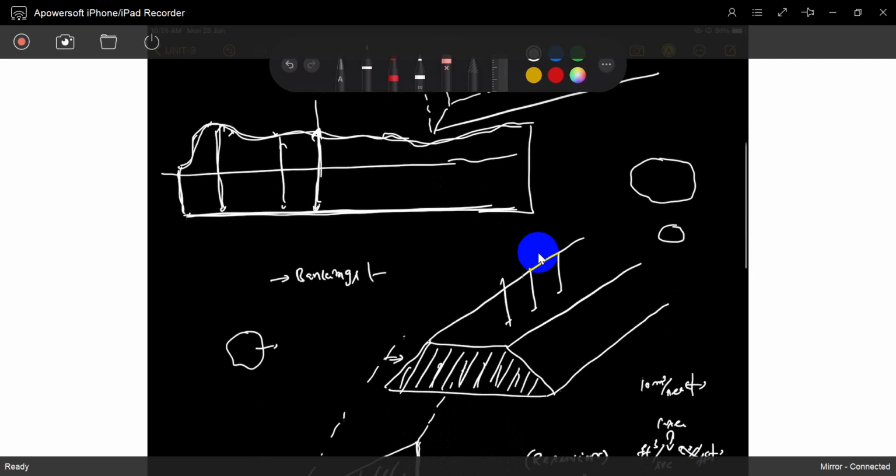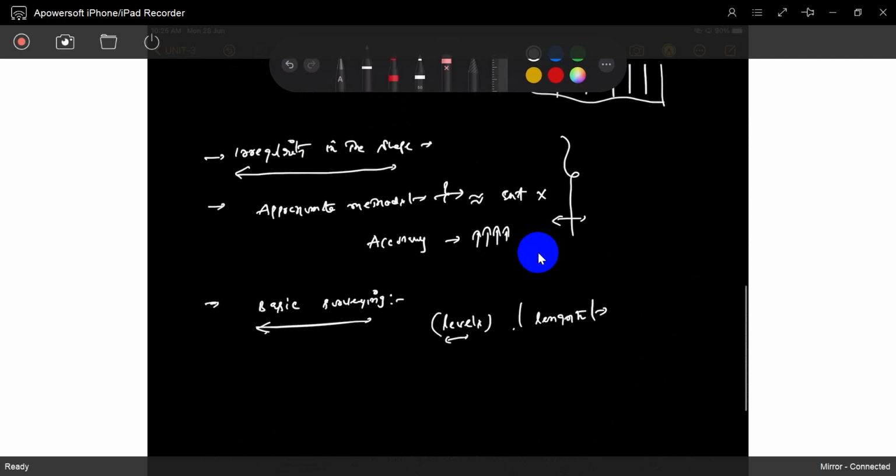So first you have to do basic surveying work, levels, lengths. These are all we discussed, how to take levels. That is the basic part of theory. No theory at all. Just what is the purpose to find out the areas and volume, in which situations we have to do this work. So how can we start the procedure? The procedure is first we have to do basic surveying.